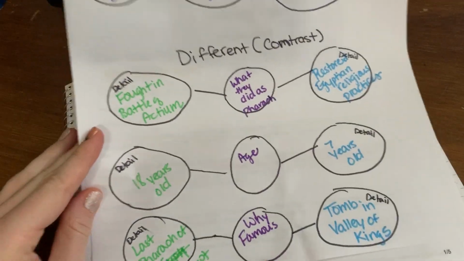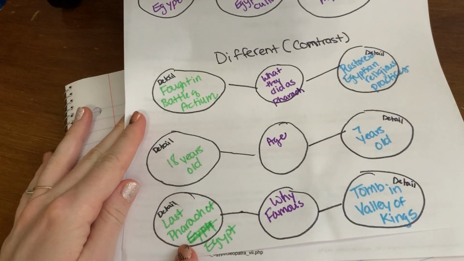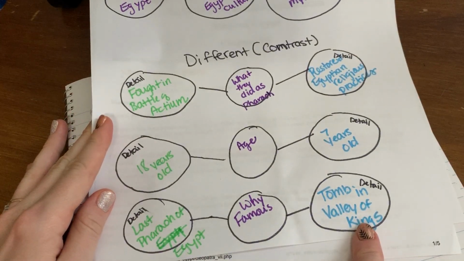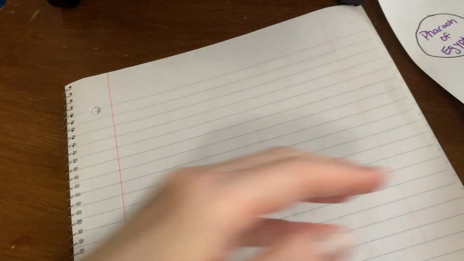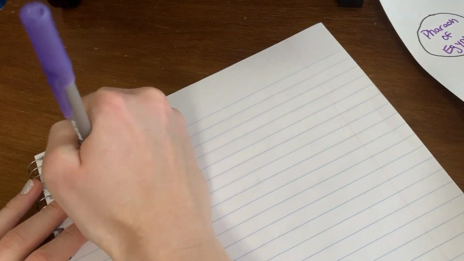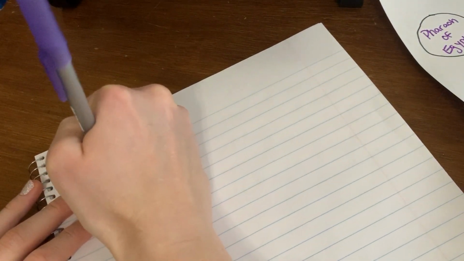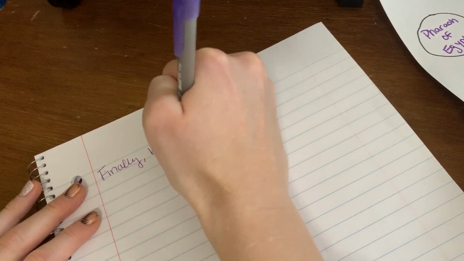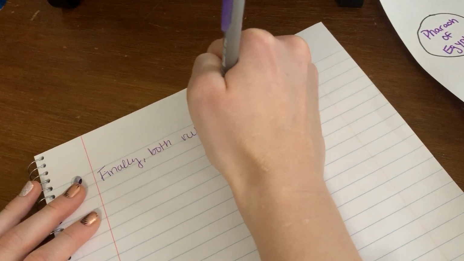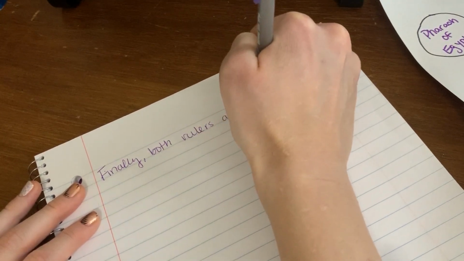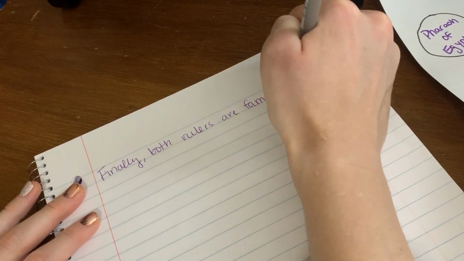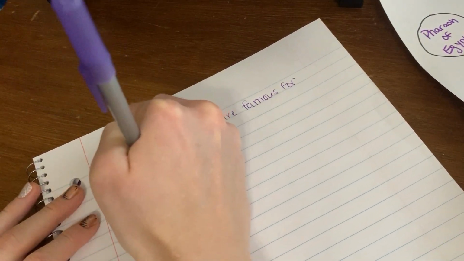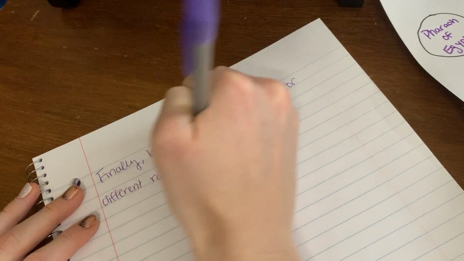Why they're famous. Cleopatra is famous mainly for being the last pharaoh of Egypt, while King Tut is famous for his tomb in the Valley of Kings. Finally, both rulers are famous for different reasons.